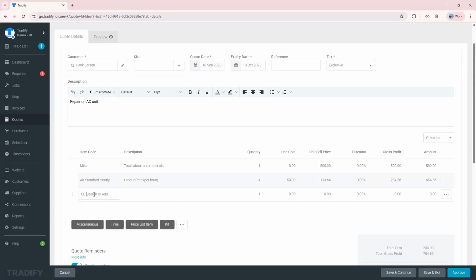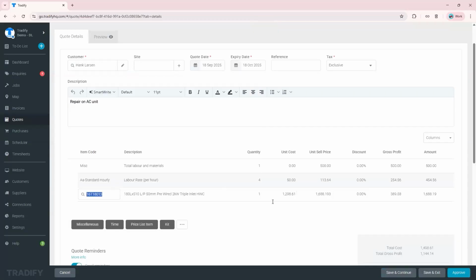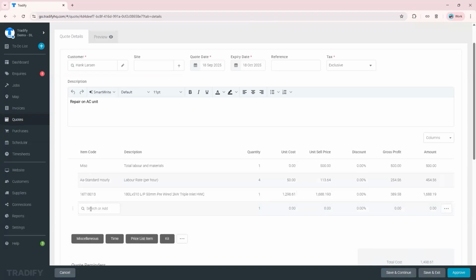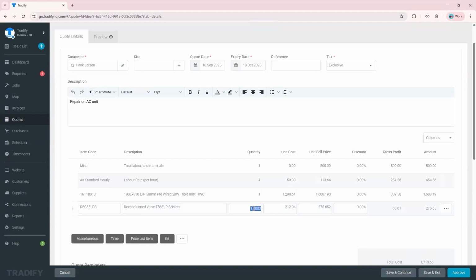So let's say we're needing some wire. So just search by keyword and all of your selections are going to be here. So let's say this one. So it's automatically saved with the unit cost and how much you're charging the customer for that unit cost and unit sale price. So we need one. So let's say we need another thing, condition, something. Yeah, there we go. So let's say this one. And we need 2 of those, for example, just modify the quantity. So that's your per line item quoting.